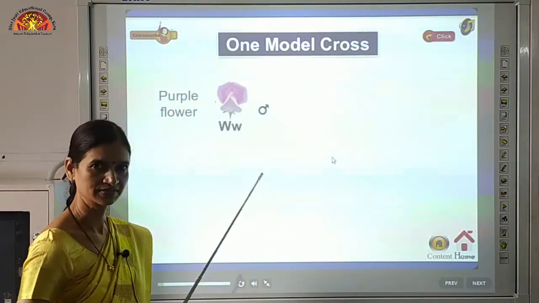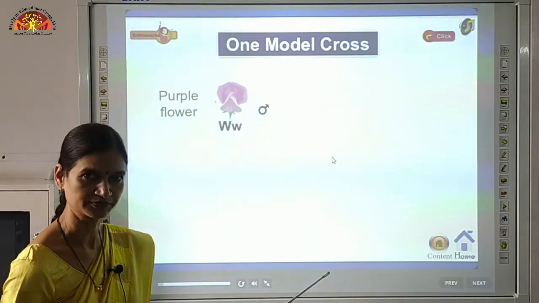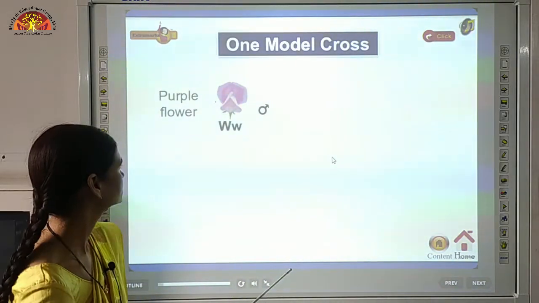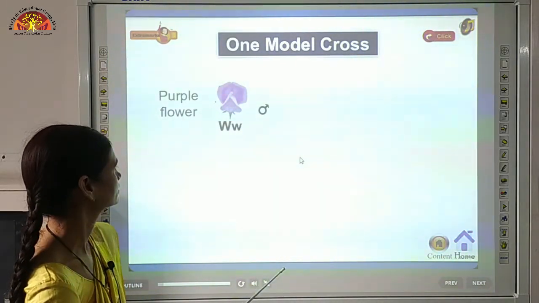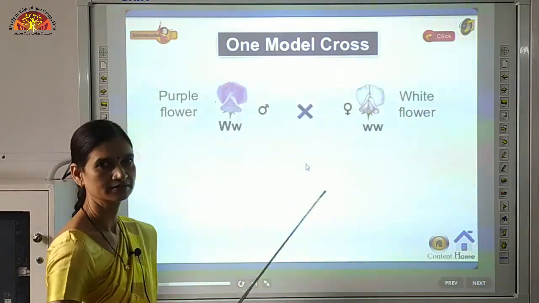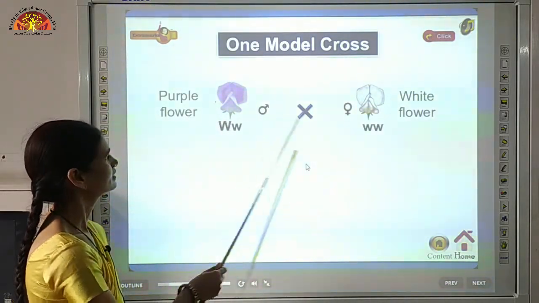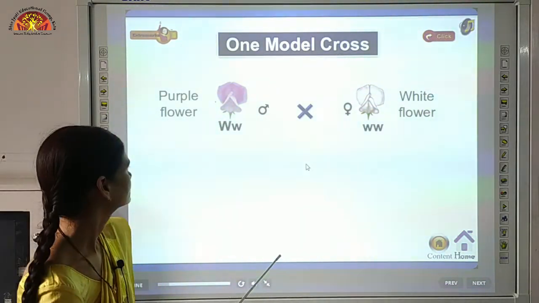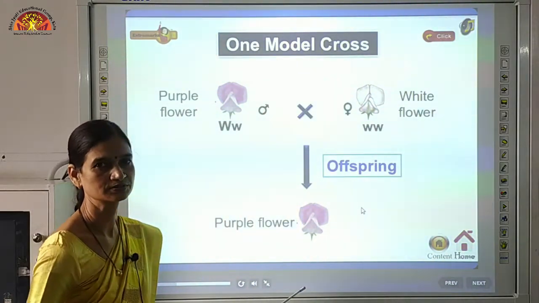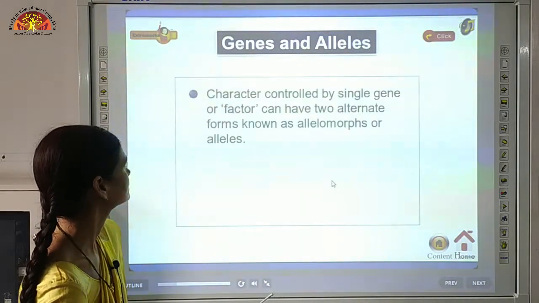We can also understand with another example which is given in your book also on page number 145, figure 9.4. It is based on the flower color. So we have seen that there are two kinds of flower in these plants, purple या violet also we can say, and white flower. So when he crossed these plants, see this is purple and this is white. So when he crossed, तो in the first generation he got all purple flowers. उनको क्या मिले? सारे purple flowers मिले, which was the dominant character.